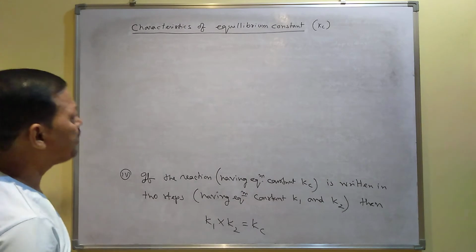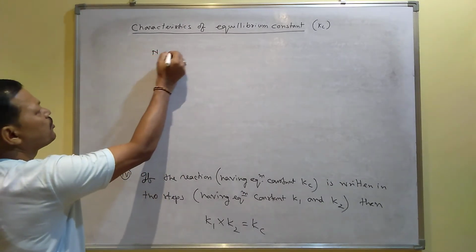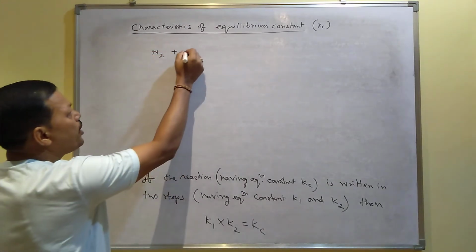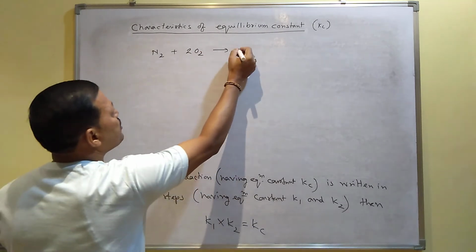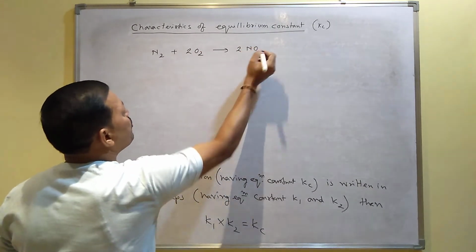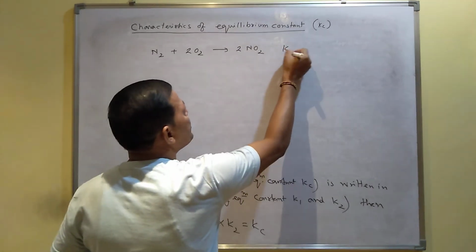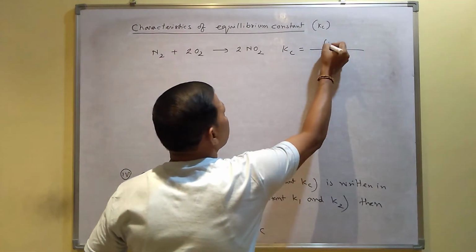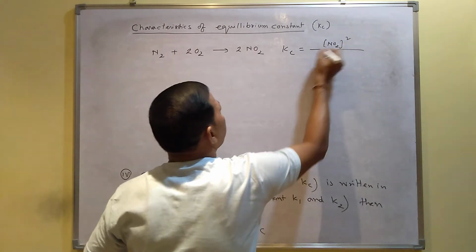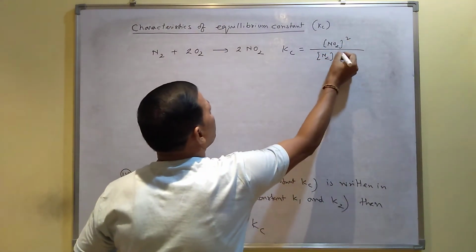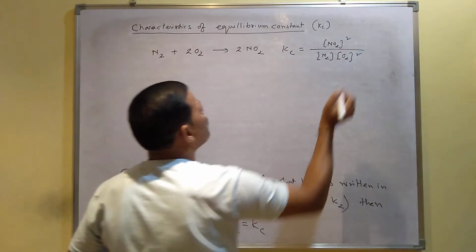Consider a reaction like this, N2 plus 2O2, it gives 2NO2. Suppose this is your reaction, and the equilibrium constant Kc you can write as the concentration of NO2 whole square divided by the concentration of N2 into the concentration of O2 whole square.